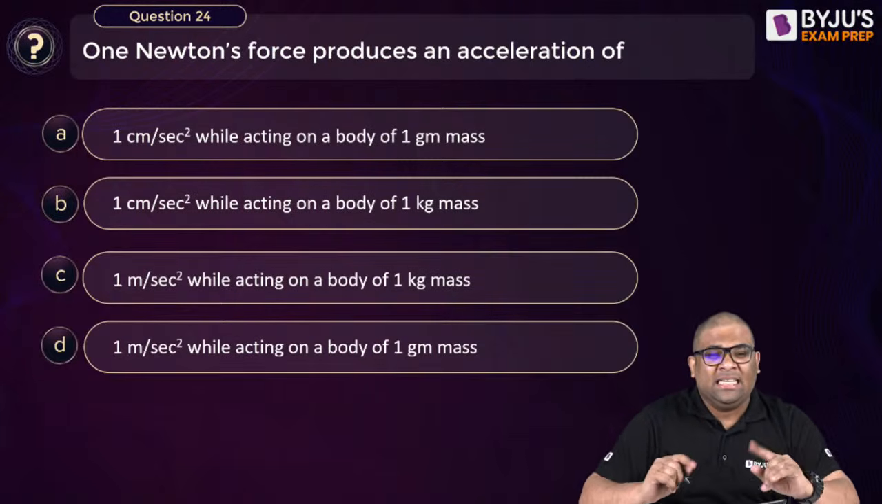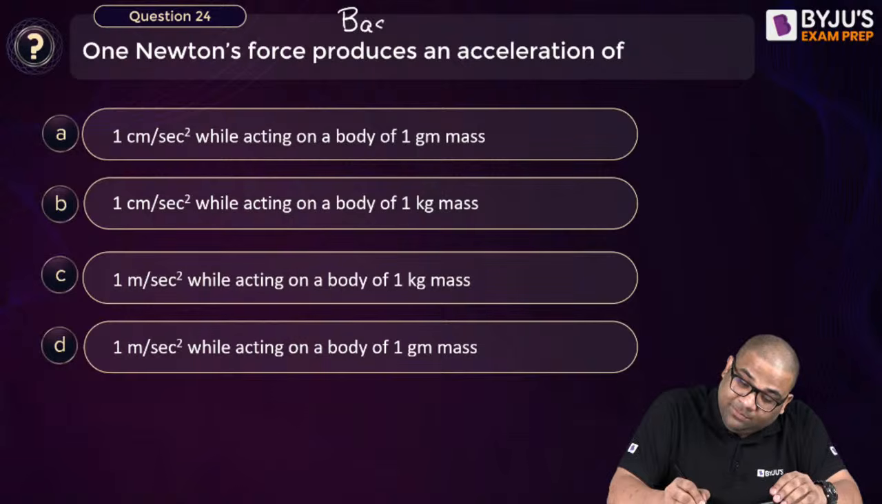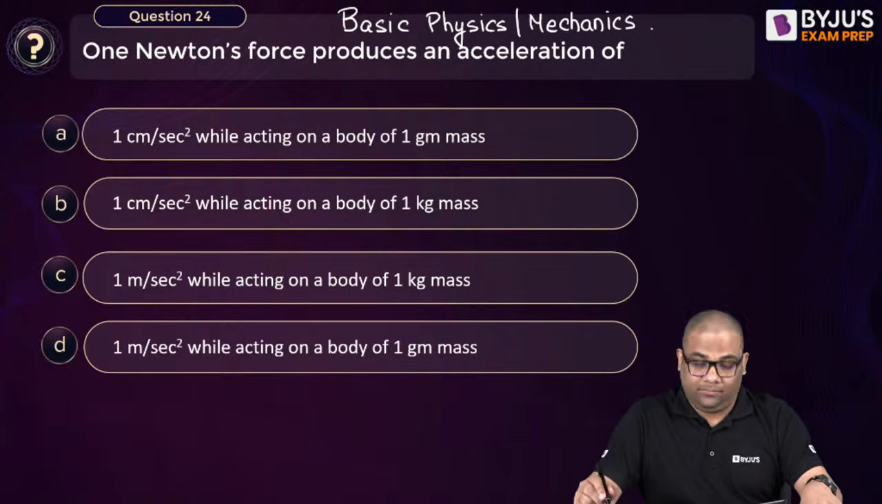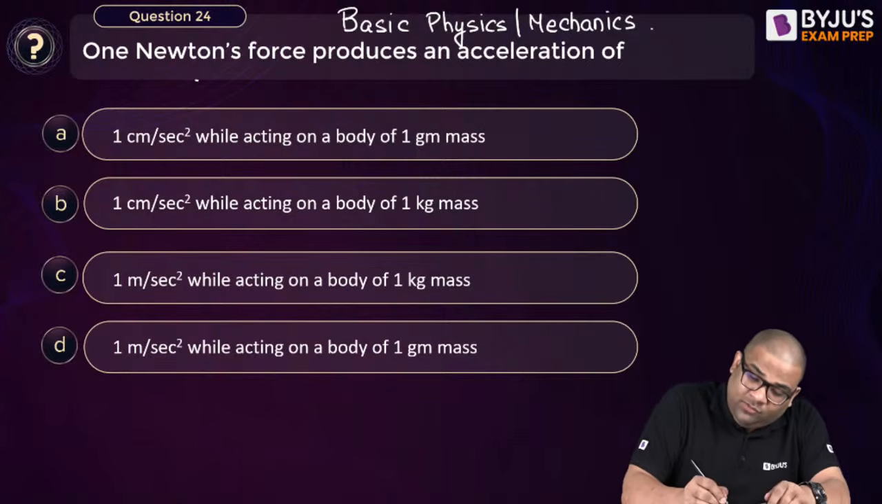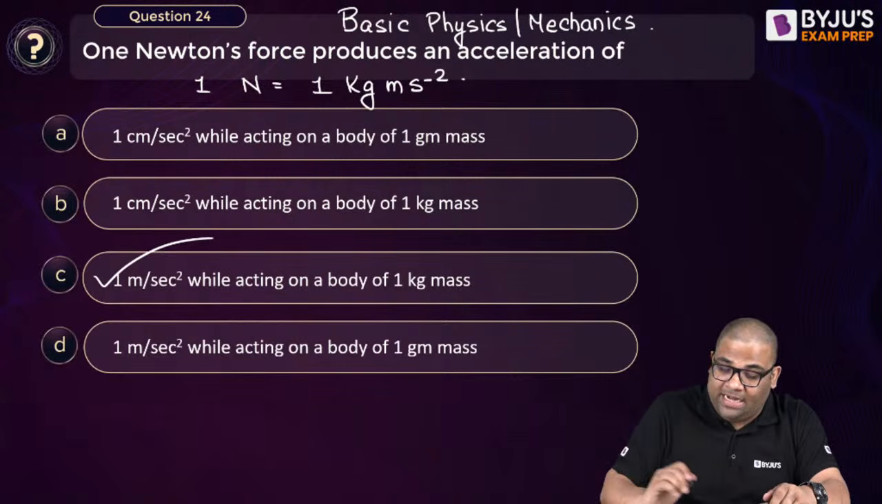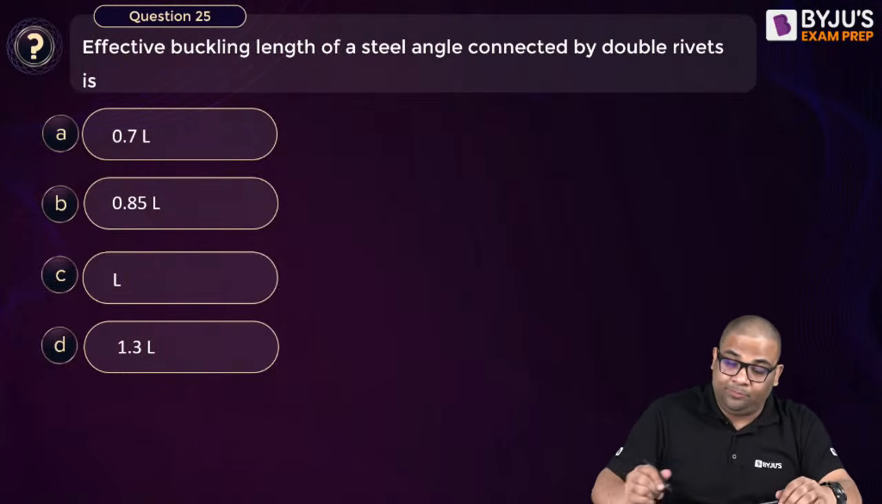24th. It's a basic one. This is basic physics. Some questions they will ask from basic physics or mechanics, because we are going into ISRO, you should have knowledge of basic physics and mechanics. What is 1 Newton, by the way? 1 Newton is 1 kg meter per second square, the force that gives an acceleration of 1 meter per second square to a body of 1 kilogram. So the answer is C. Question number 25.